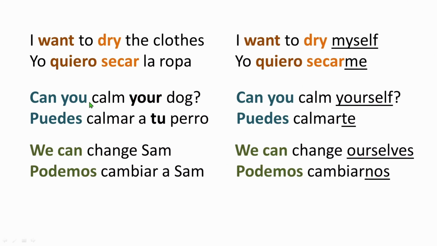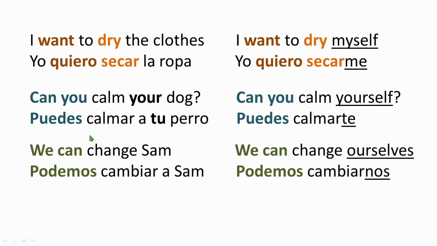Okay. Next here, can you calm your dog? ¿Puedes calmar a tu perro? Okay. ¿Puedes calmar a tu perro? Perfect. But here it's can you calm yourself? Like can you stay quiet like that? So it's ¿puedes calmarte? Okay. ¿Puedes calmarte? Okay, now if we compare here, the first sentence says that some third person is saying, can you calm your dog, right? But here the third person is saying, can you do the action of calming to whom? To yourself, right? So yes, we need to put reflexive here.